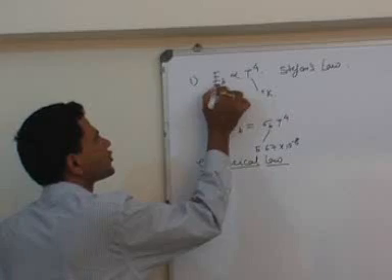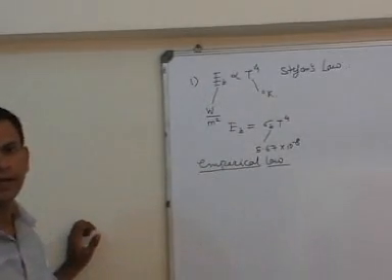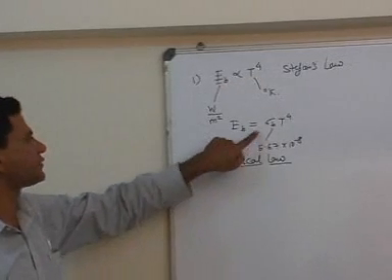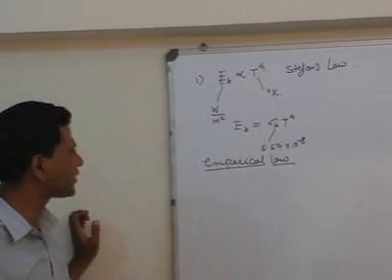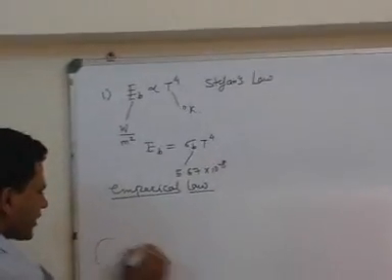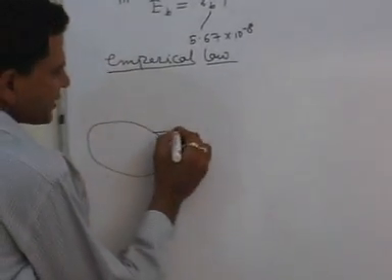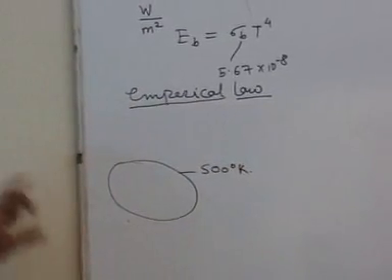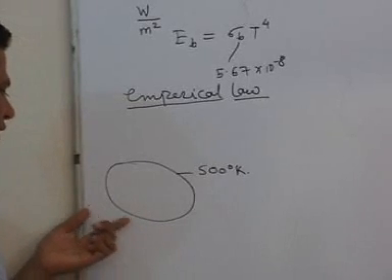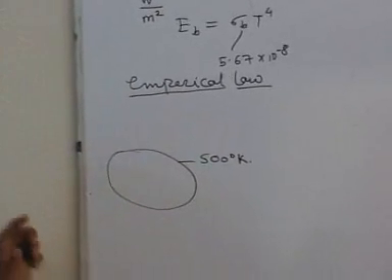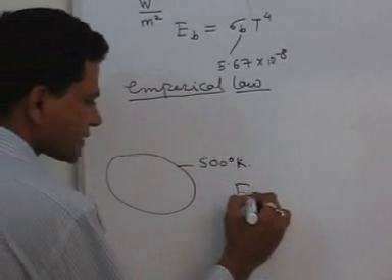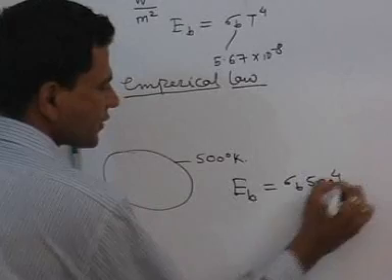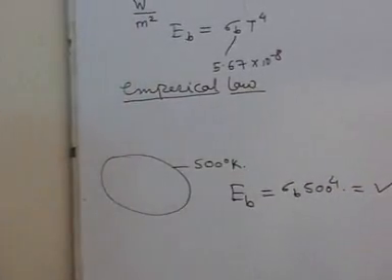From this we get the total energy emitted by a body or surface whose temperature is T. The value of constant sigma_B is 5.67 into 10 to the power minus 8. So suppose we have some body whose temperature is 500 degrees Kelvin, and we want to find out the total thermal radiation coming out of this. So we can apply this formula, sigma_B into 500 to the power 4. So we get the value of E_B.